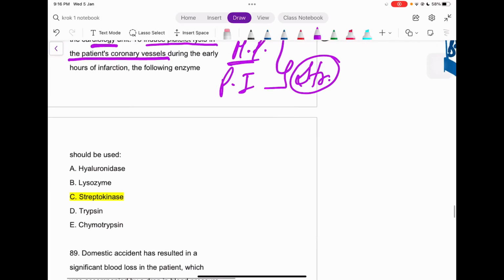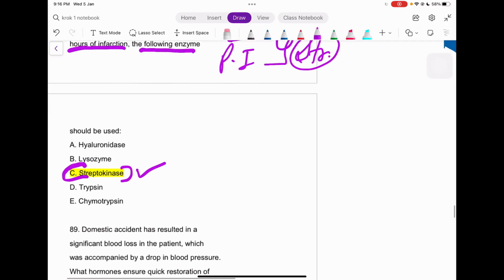During the early hours of infarction, the following enzyme is what? That is your streptokinase. Again, guys, the other enzymes can also be used, but this is the best answer. This is the drug of choice. That is it.